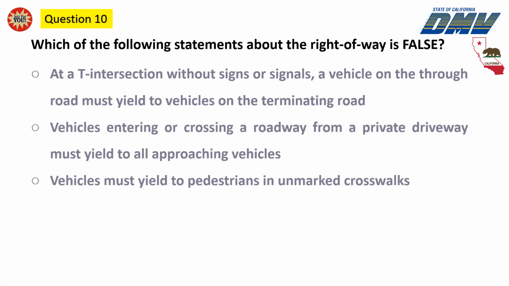Question 10. Which of the following statements about the right-of-way is false? At a T intersection without signs or signals, a vehicle on the through road must yield to vehicles on the terminating road. Vehicles entering or crossing a roadway from a private driveway must yield to all approaching vehicles. Vehicles must yield to pedestrians in unmarked crosswalks.